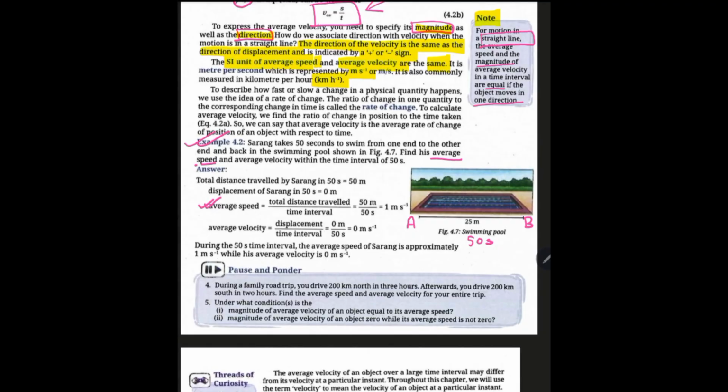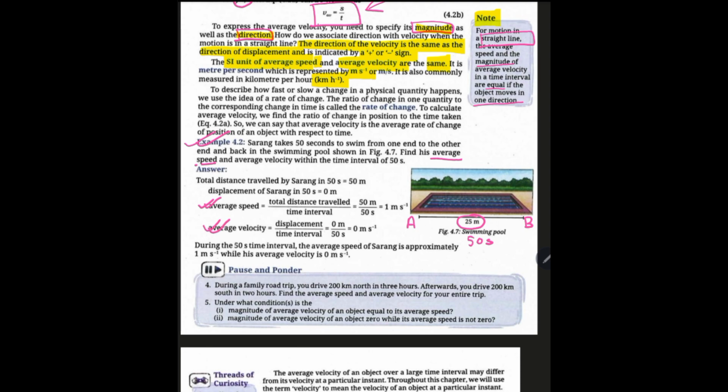The time taken is 50 seconds, and the distance between the two ends is 25 meters. This is the diagram we are seeing. The distance is 25 meters. Then twice 25, that is 50 meters, divided by the time taken, which is 50 seconds. So it is 1 meter per second.